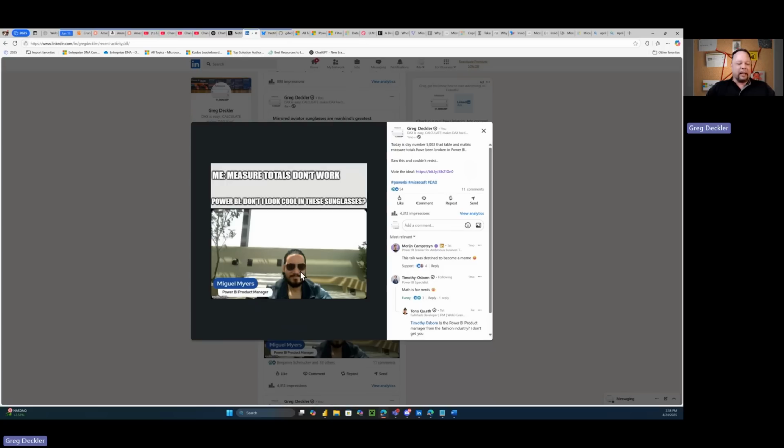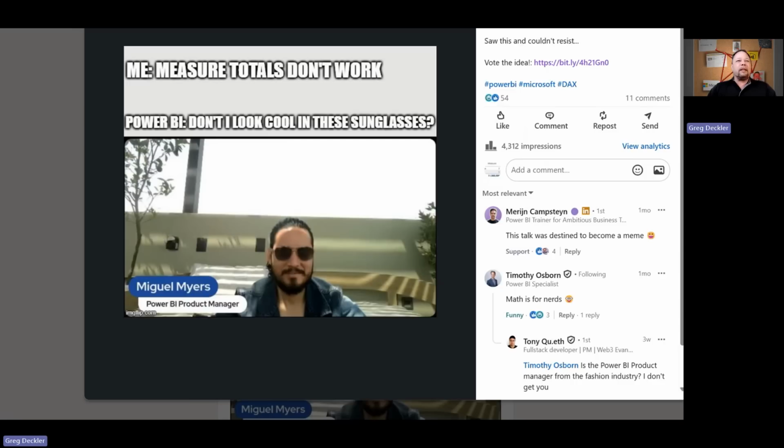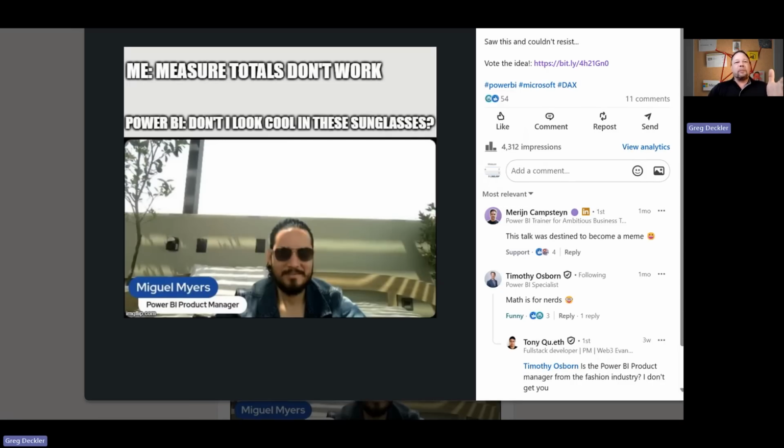And the point of the poll is that it spoke to me as far as the half-assed nature of the new card visual and the other features and functionality that are coming out for Power BI. And yeah, Miguel, man, if you're gonna do the aviator sunglasses, you gotta do it right. You gotta have the mirrored aviator sunglasses. You can't just get away with normal sunglasses that are non-mirrored, right?